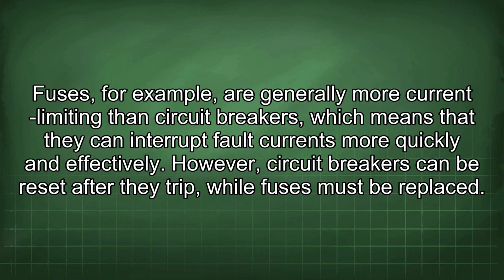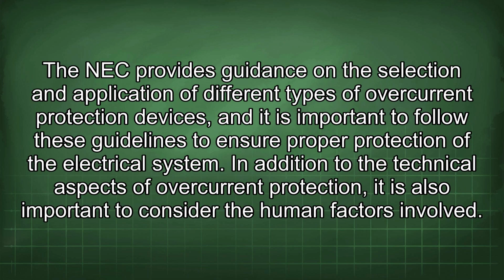Fuses, for example, are generally more current limiting than circuit breakers, which means that they can interrupt fault currents more quickly and effectively. However, circuit breakers can be reset after they trip, while fuses must be replaced. The NEC provides guidance on the selection and application of different types of overcurrent protection devices, and it is important to follow these guidelines to ensure proper protection of the electrical system.